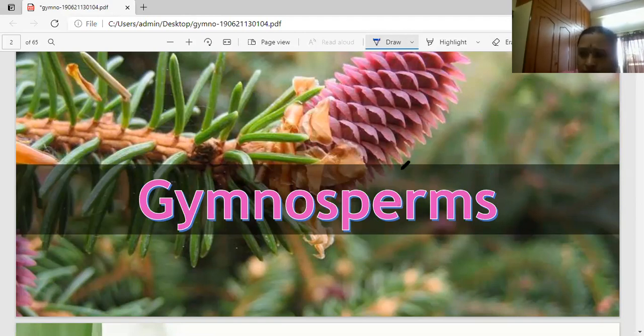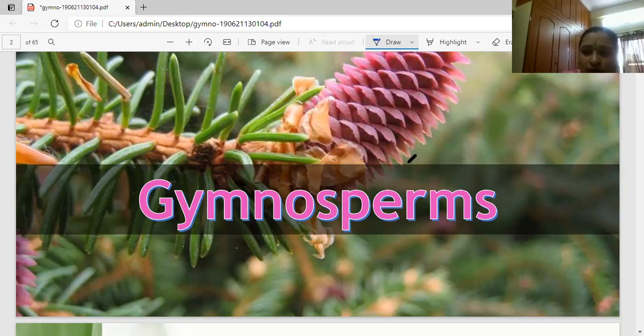This term gymnosperms was introduced by the scientist Theophrastus in 300 BC to describe plants with unprotected seeds. That's why the seed coat is absent. In 300 BC, the scientist Theophrastus already explained the gymnosperm. What is the meaning of gymno? How did Theophrastus describe this plant? Unprotected seeds. This is Theophrastus's explanation.